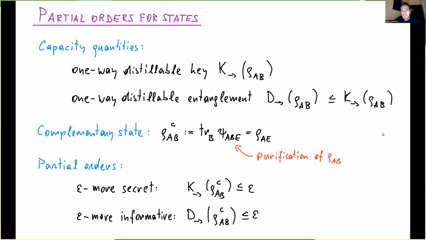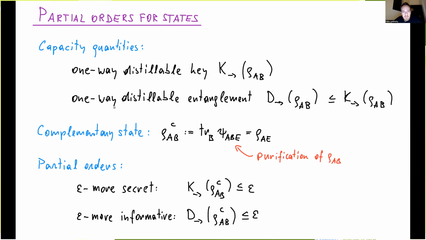Okay, another thing that we do in the paper is that we actually apply this all to the static case of states. So here, instead of a channel, we now have just a bipartite state shared between Alice and Bob, or rather, IID copies of it. And then we can again look at what's the largest quantum key or key that they can distill from copies of this bipartite state. And if we only allow one-way classical communication from Alice to Bob, then this is the exact state analog of the private capacity of a channel. Okay, and so we call this the one-way distillable key.